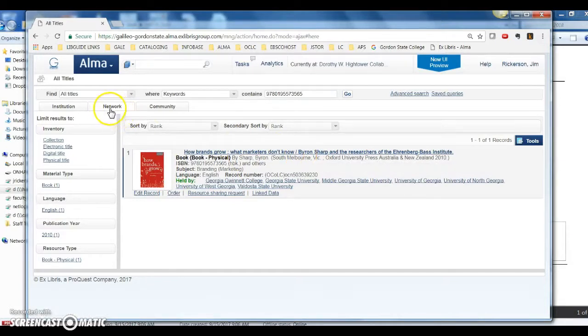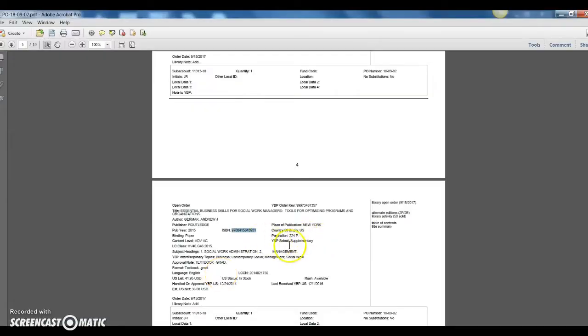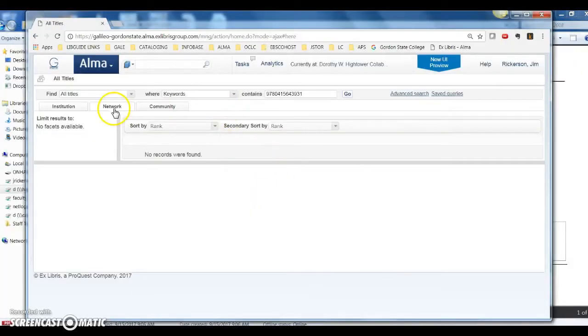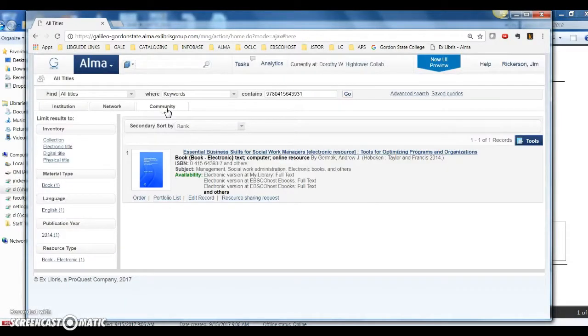If the item doesn't show up in the network zone, then the next thing you would do is look in the community zone and see if there's a community zone record. If there's no community zone record, then you would have to export the record from OCLC Connexion into Alma. So as an example of that, let's say we are going through the purchase order and we come to this one, Essential Business Skills. If you search in the network zone for this, it will find no records. If you search the community zone, the record they have is for an ebook.